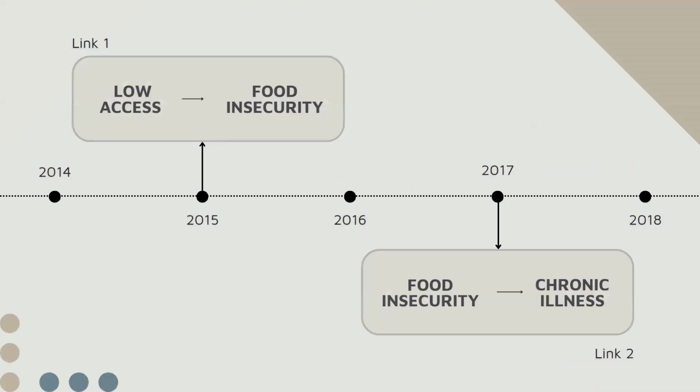Rather than merging all the data, we split the pathway into two relationships across 2 years. The first link looks at how low food access relates to food insecurity using data from 2015 when both the USDA and Feeding America datasets align in time. The second link explores how food insecurity relates to chronic health outcomes, using Feeding America's 2017 data combined with CDC's Places data, which is based on 2017 and 2018 surveys. This setup allows us to examine each step in the causal chain independently while still getting a broader picture of how structural inequalities in food access may contribute to health disparities.